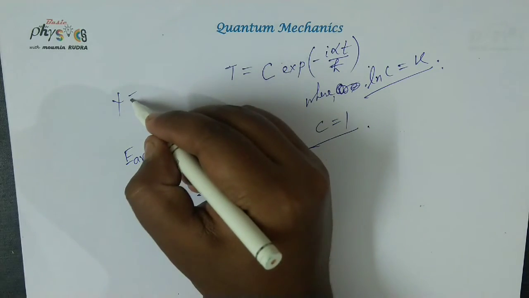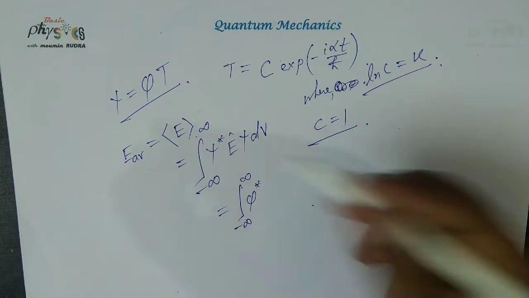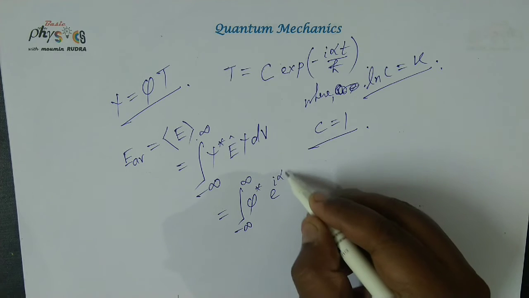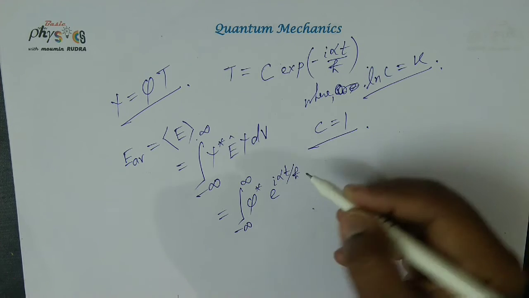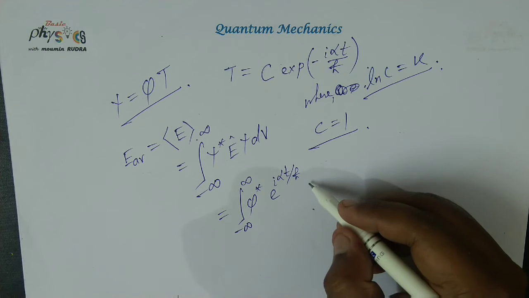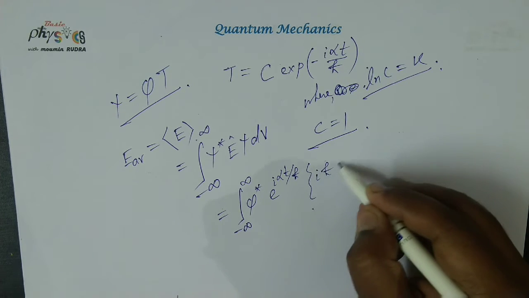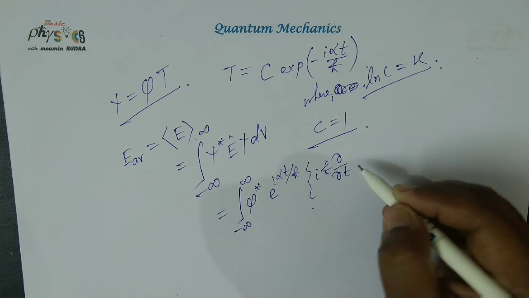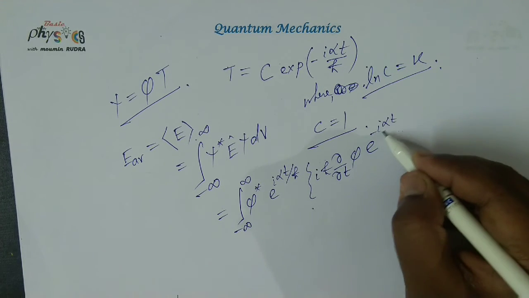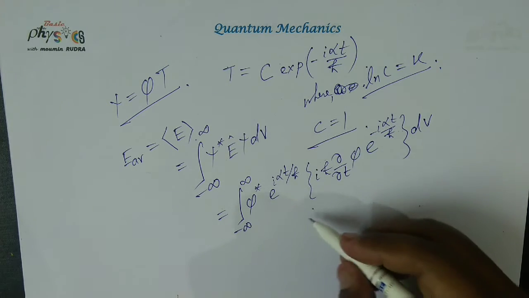where we have psi equal to phi into T. Now put this value here. So we get phi star e to the power i alpha t by h bar, and i h bar del by del t of phi e to the power minus i alpha t by h bar, over the volume.